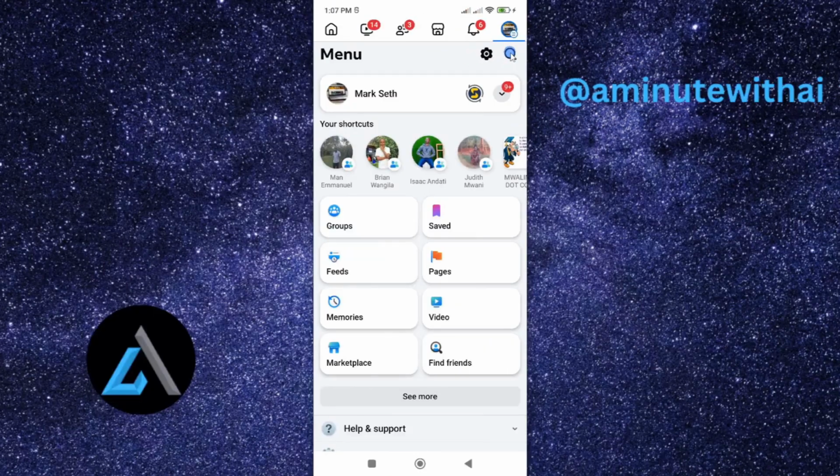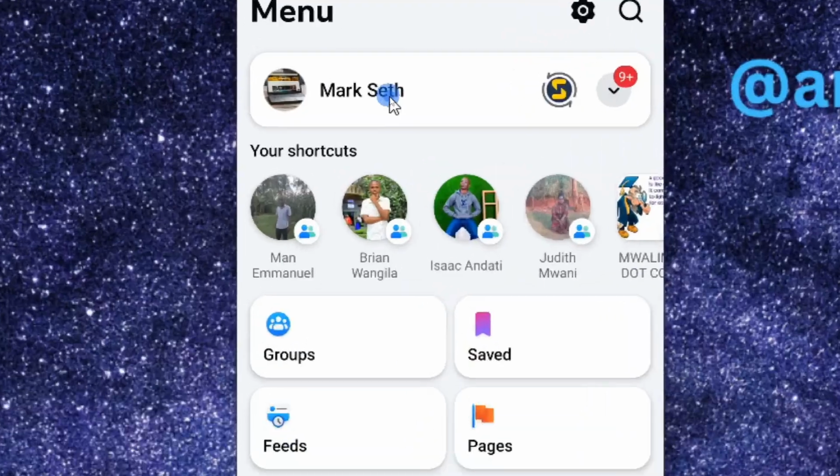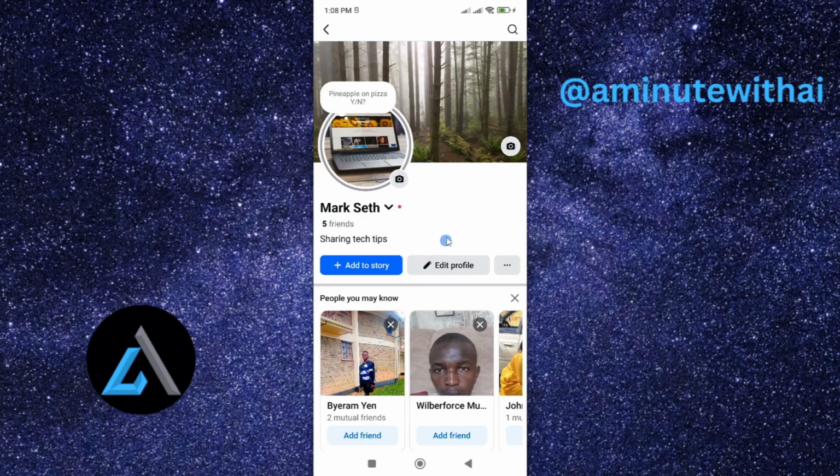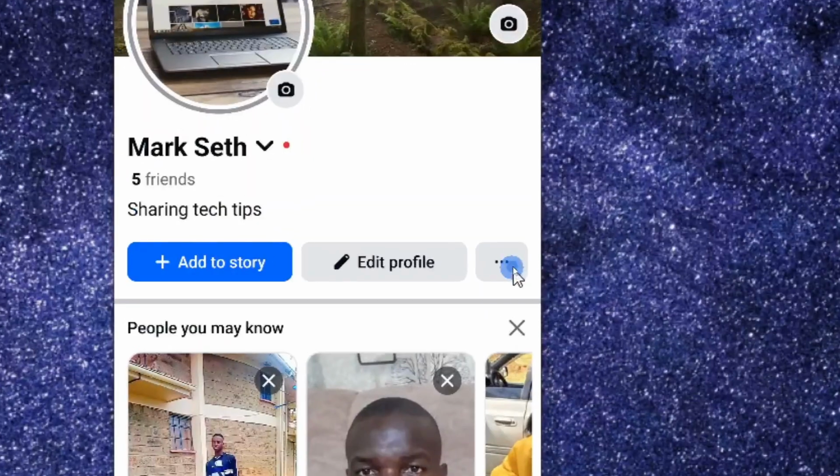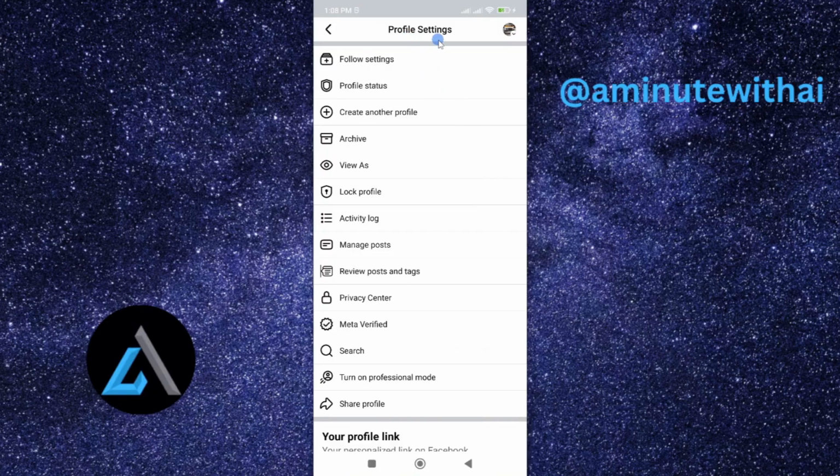To get started, just head over to your profile icon on top here and then tap on it to open. Under this, go ahead and tap on your name. And now here, you'll be able to see your profile. Under this, tap on these ellipses or three dots here. And now this will open your profile settings.